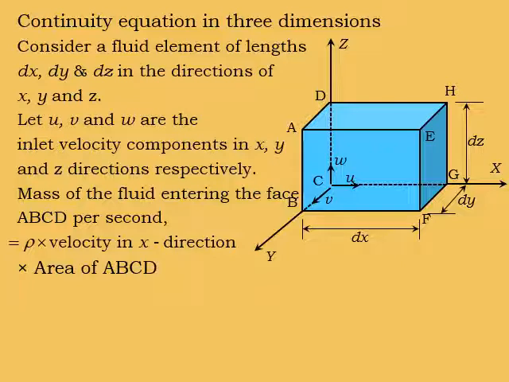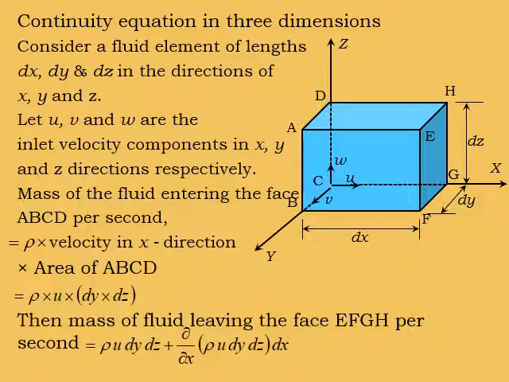Here density is rho, the velocity of the fluid in the direction of x is the component u, and the area of face ABCD is dy into dz.